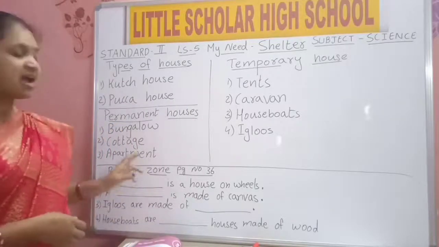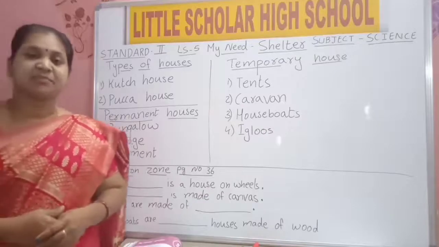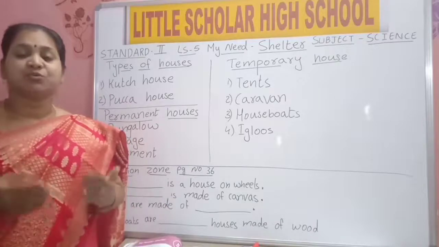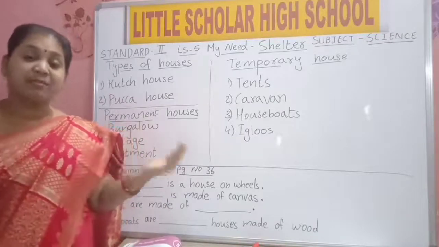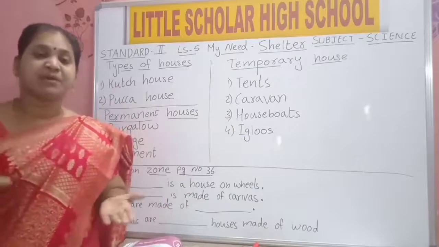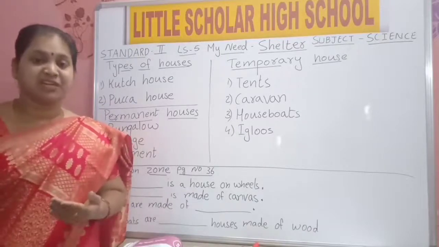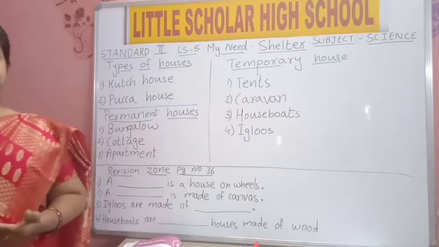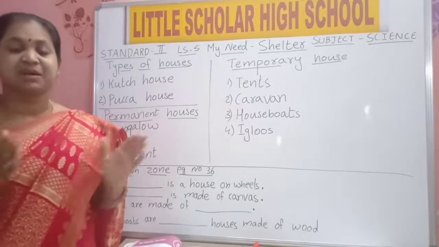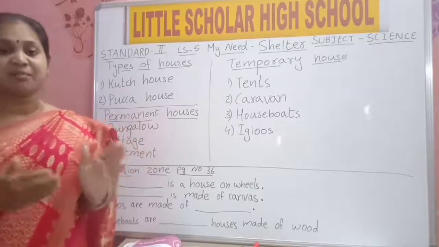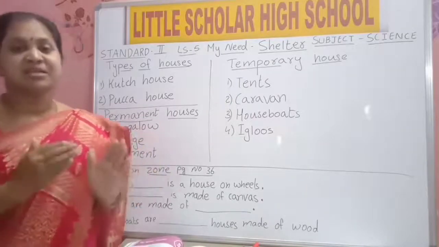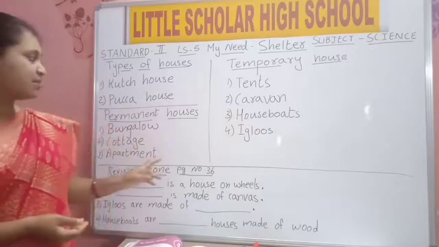And one more, we have apartment. What is an apartment? Nowadays, everybody is living in apartments. In an apartment, not only one family, many families live together. We will have many floors in an apartment. In some buildings we have 15, in some buildings we have 10. In each floor 5-6 families are living in separate houses. So that is an apartment. In one building many families live together. Everybody has a separate house.